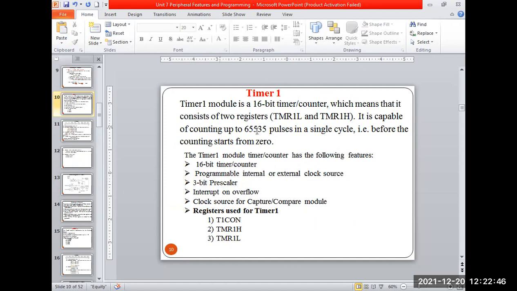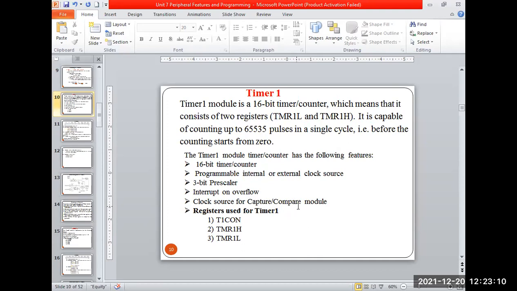Once roll off occurs, meaning once the count value overflows, I can generate the interrupt flag. Timer 1 also acts in capture compare mode. So basically timer 1 can be used for the capture and compare mode, and timer 2 for the PWM generation. This is again one of the features of the PIC controller. It supports the capture compare mode, and we'll see what that is in the lecture.